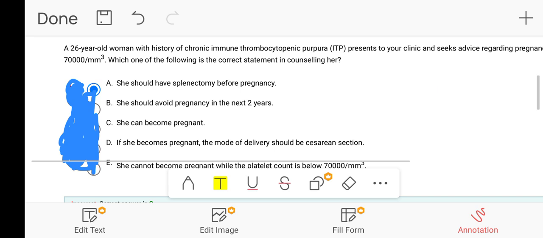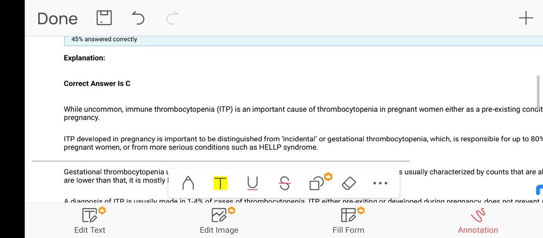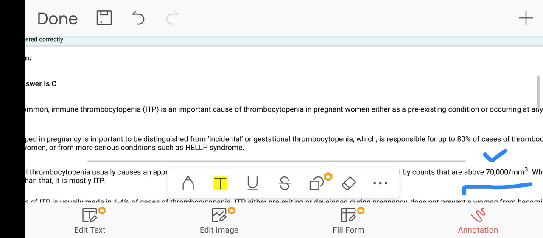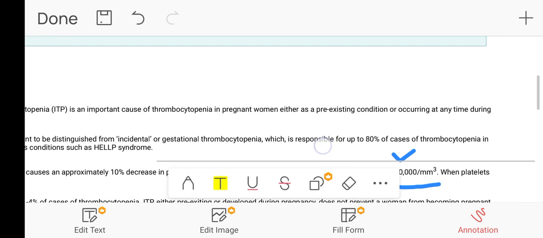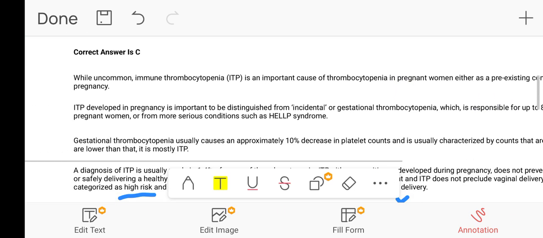The correct answer is she can become pregnant. Let's see the explanation for this answer. While uncommon, immune thrombocytopenia (ITP) is an important cause of thrombocytopenia in pregnancy. Actually, this is the uncommon cause, but it is an important cause to rule out, either as a pre-existing condition or occurring at any time during pregnancy.